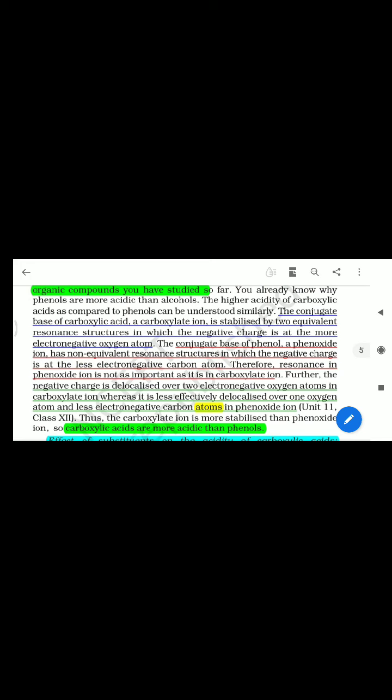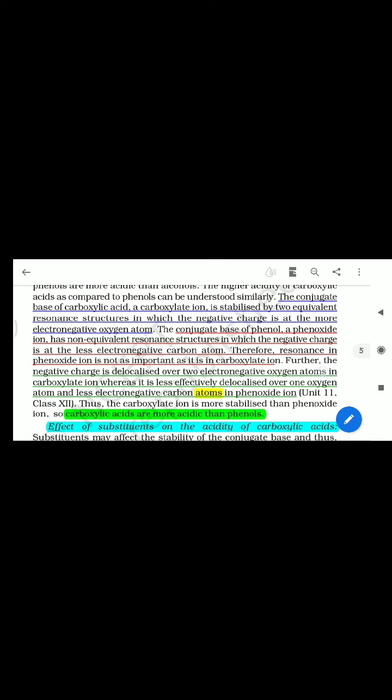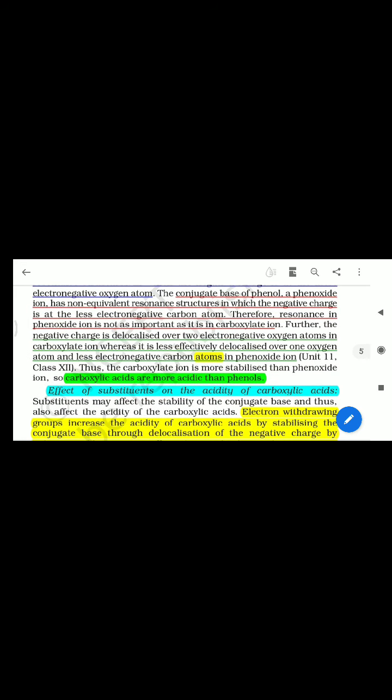That means, as I told you, in the resonance structures of the phenoxide ion, the negative charge is not always or mostly present on the oxygen atom; it is mostly present on the carbon. Therefore, resonance in a phenoxide ion is not as important as it is in a carboxylate ion. Further, the negative charge is delocalized over two electronegative oxygen atoms in the carboxylate ion, whereas it is less effectively delocalized over one oxygen atom and less electronegative carbon atoms in the phenoxide ion.